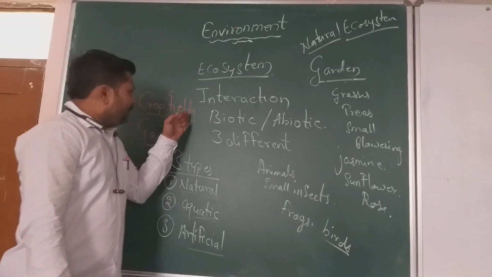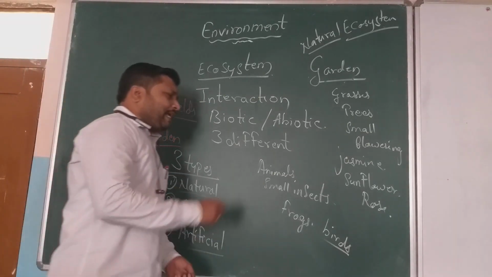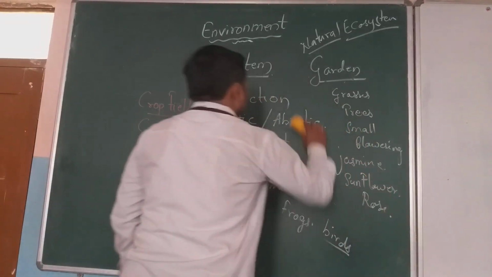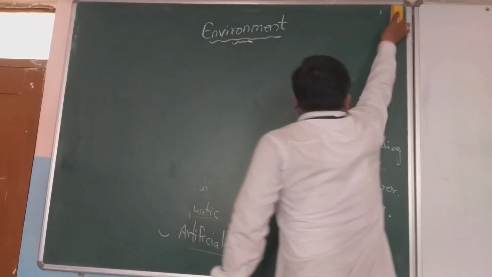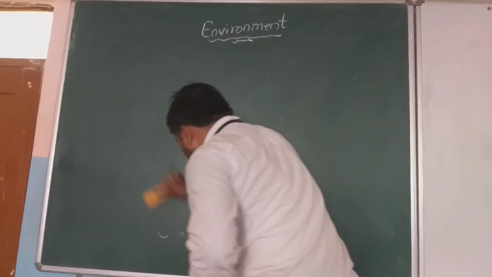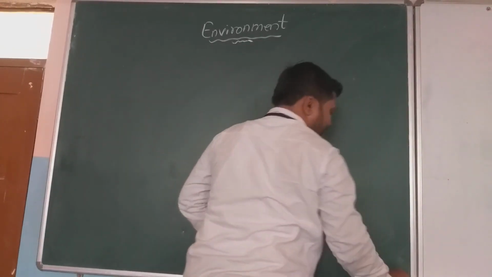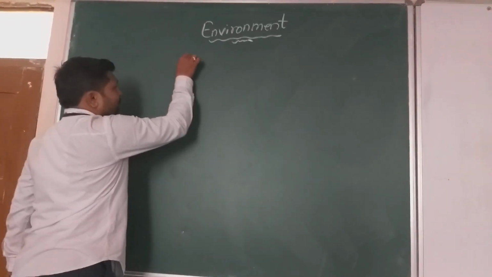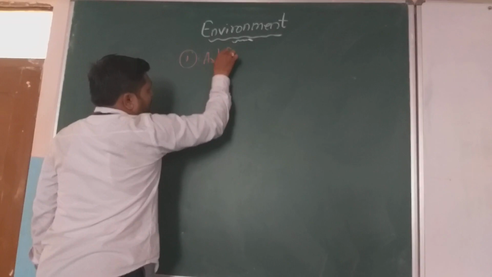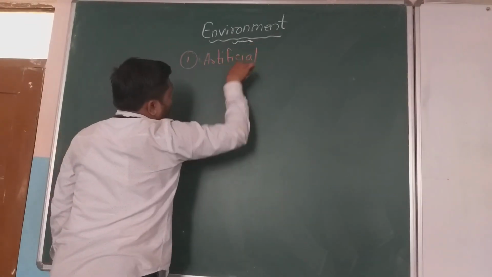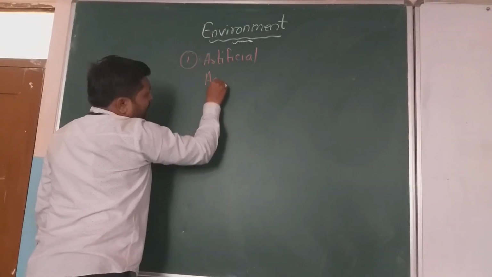Let's take one activity as an example of one specific type of man-made ecosystem, the aquarium.